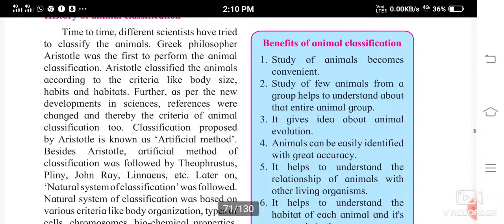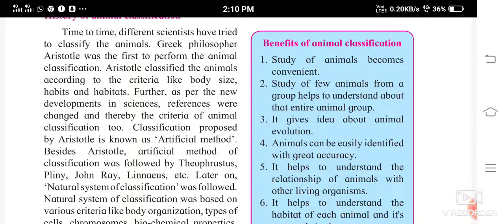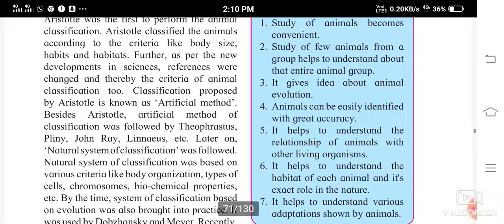Now see, benefits of animal classification. Study of animals becomes convenient. So what is the benefit of this animal classification? First point, the study of animals becomes convenient. Why? Because there are lots and lots of animal species. Study of a few animals from a group helps to understand that entire animal group.